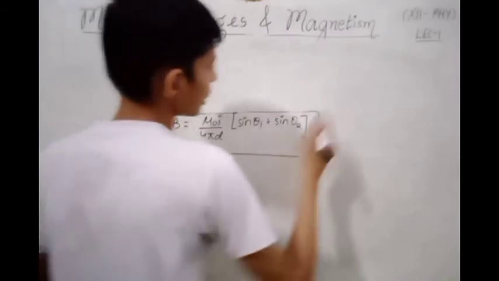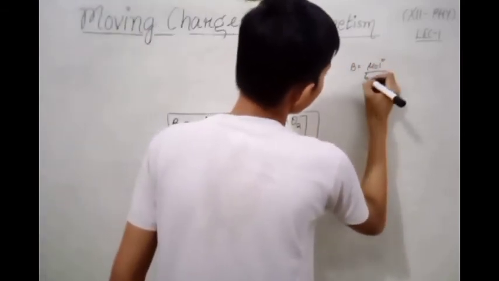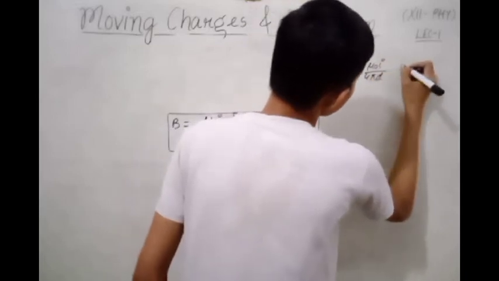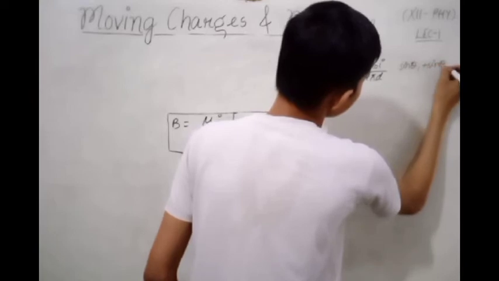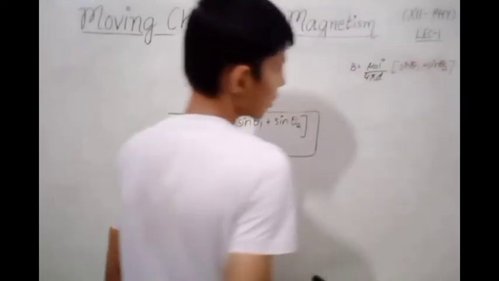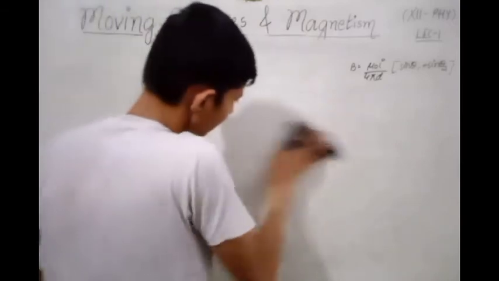I am writing this expression B equals mu naught I divided by 4 pi d sin theta 1 plus sin theta 2 here, so that you all can memorize it throughout the video.